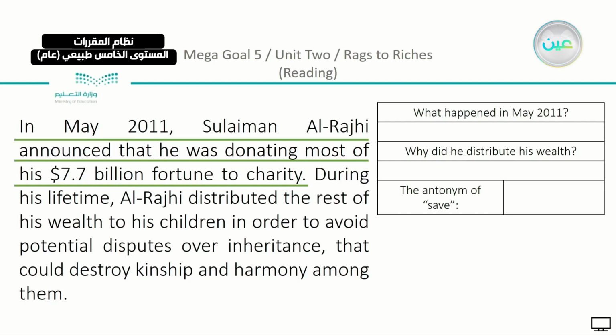And also, we have here, he gave the rest of his wealth to his children. Why? Which is our second question. Why did he distribute his wealth? In order to avoid potential disputes over inheritance. He did not want his family to break up because of the money. So he distributed all his money in his lifetime. The antonym of save. So he wanted to do something to save his family from this dispute. The opposite of save is the word destroy, because he knows that money may destroy kinship and harmony among them.